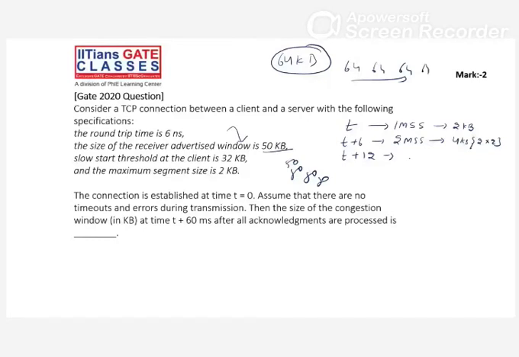Right. So this is your threshold, right?